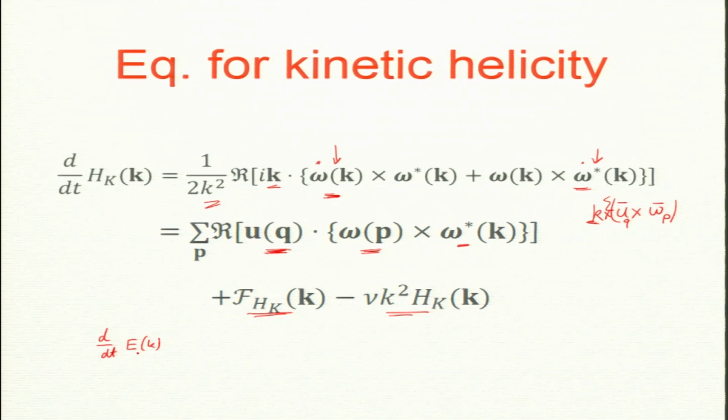I am sure you won't remember now. That has the form k dot u q, u p dot u star of k, all vectors, and this sum over p's. It is of this form.